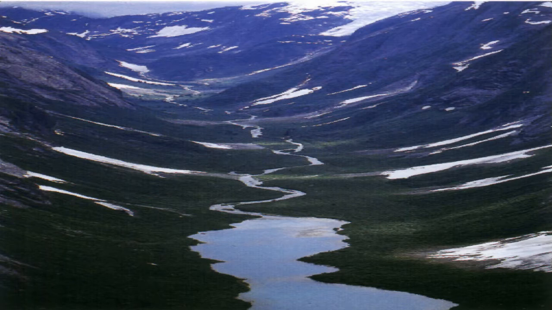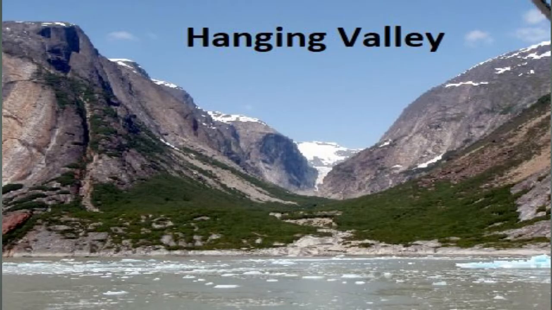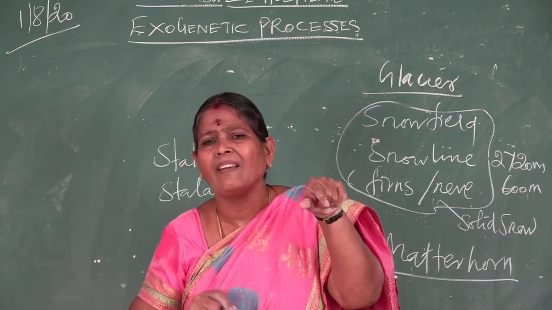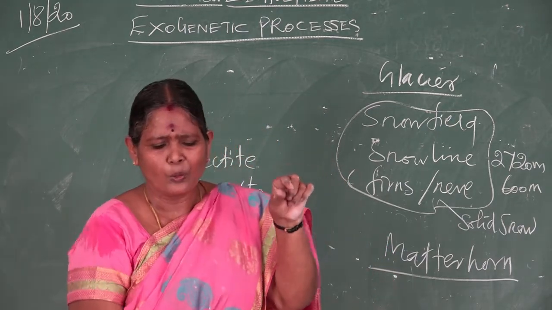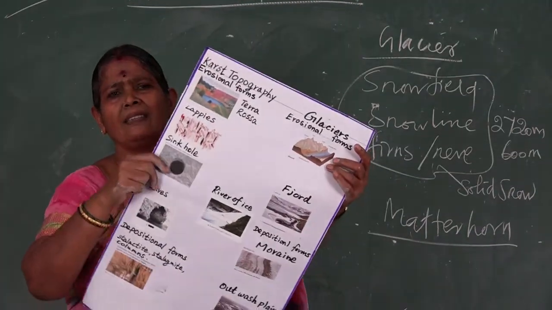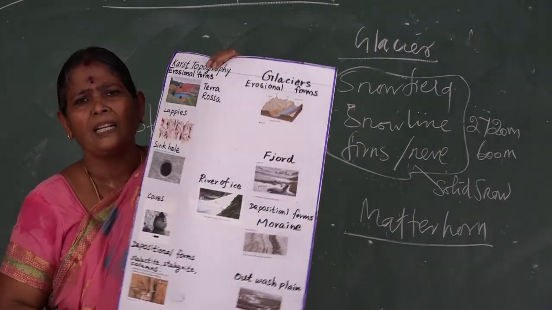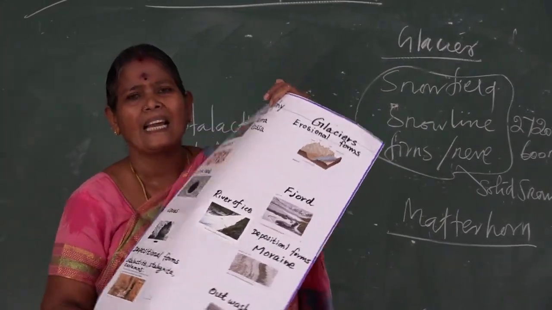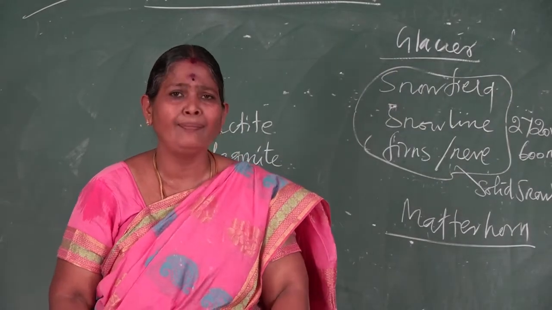Then another one we have to say is hanging valley. A hanging valley is of a tributary glacier. This is the main glacier. Tributary glaciers erode the material and form a valley, and that is called hanging because it is hanging from the main valley, so it is called a hanging valley. However, in a classroom I am showing the picture; otherwise you can go through some channel to come to a clear understanding.